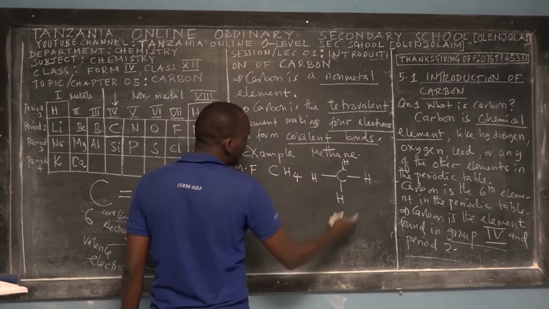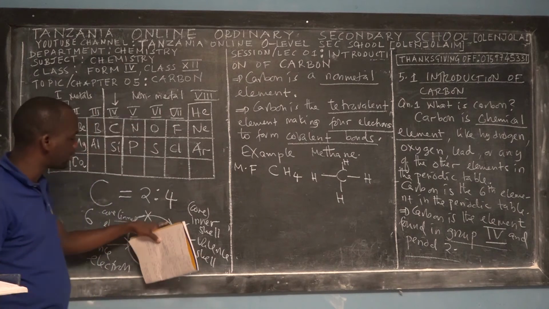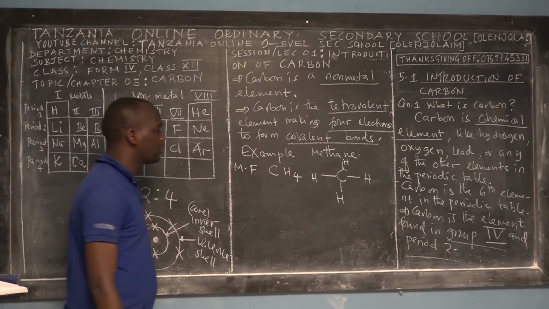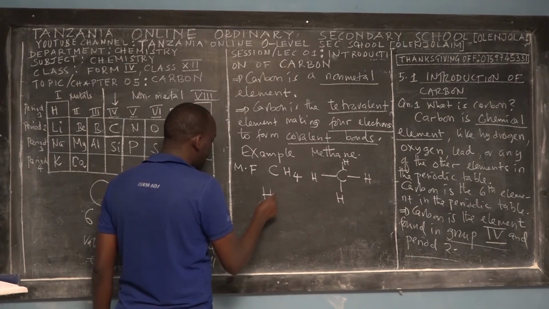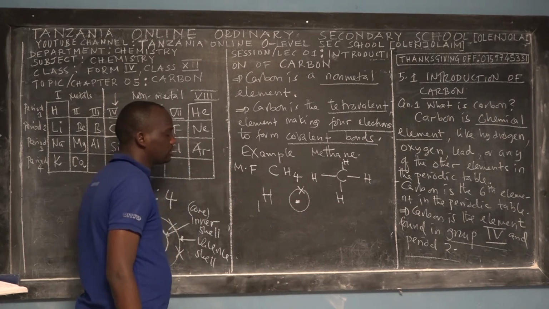So it uses 4 electrons. It uses the 4 electrons, which are valence electrons, 1, 2, 3, 4. So they are shared with hydrogens. Remember that hydrogen contains only 1 electron. So when you draw it, this is the nucleus of hydrogen, and it contains only 1 electron.